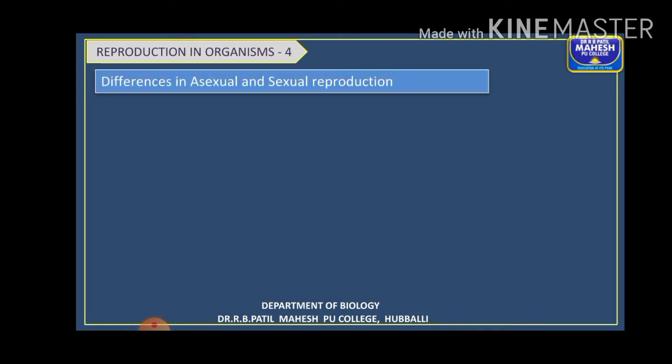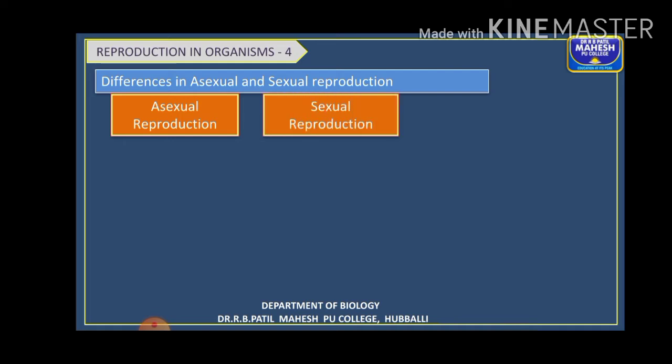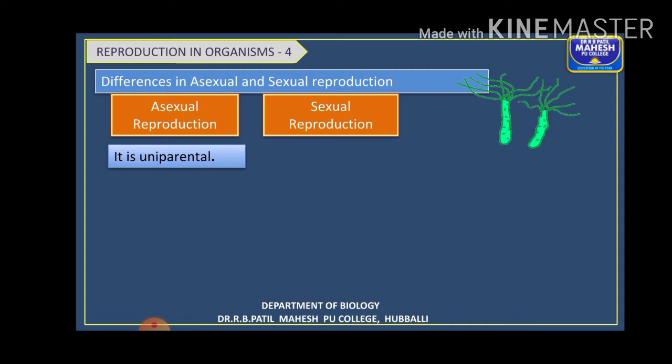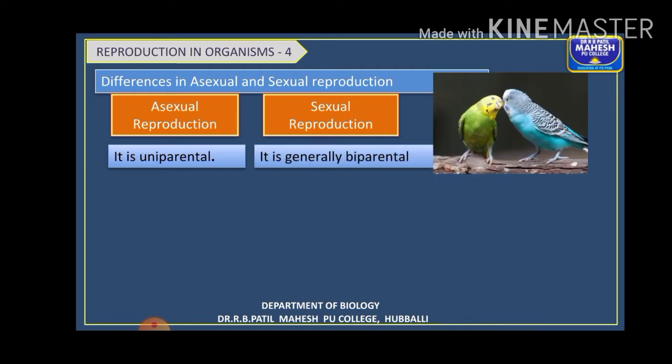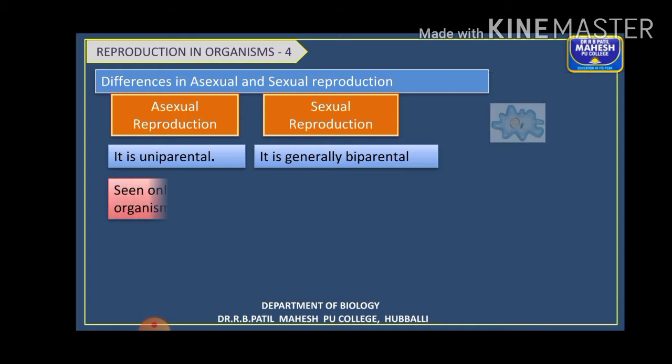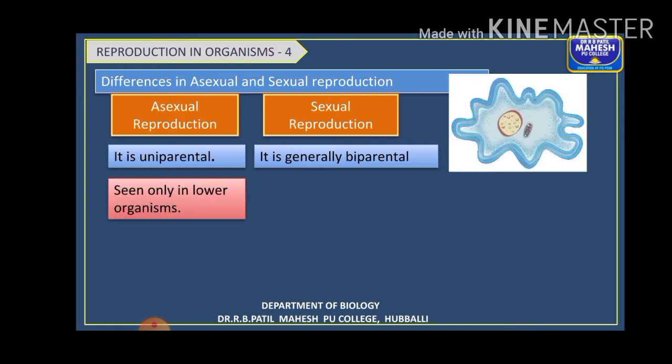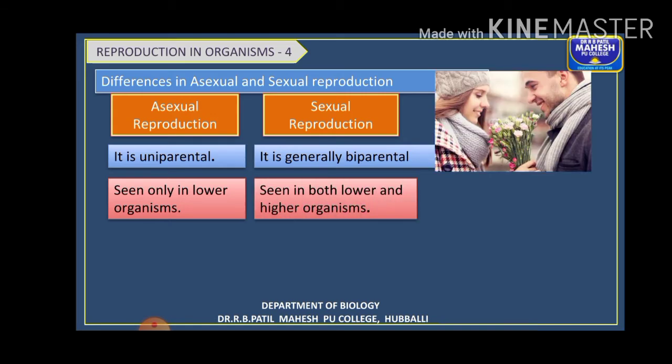We'll see first what the differences are between the asexual and sexual modes of reproduction. This is one of the important questions, children. For 3 marks or 5 marks, they may ask you the differences between asexual and sexual mode. One thing is, asexual reproduction is uniparental, only a single parent is involved, whereas sexual reproduction is biparental. Asexual is seen in the lower organisms, whereas sexual reproduction is seen in both lower and higher organisms.